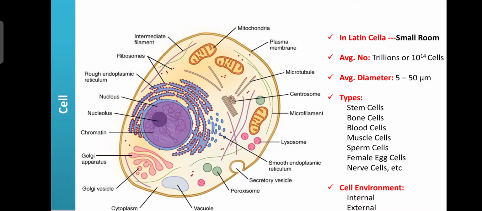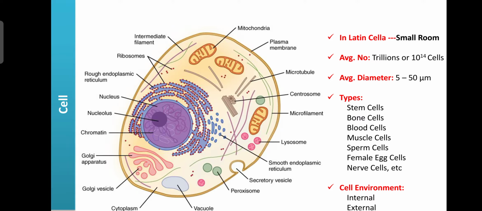Then blood cells. Our blood also has different types of cells: WBC, RBC, as well as platelets. These cells have their unique functions. WBC is involved in the defense mechanism, RBC is involved in the transportation of oxygen, and platelets are involved in clotting to prevent bleeding or hemorrhage. Then muscle cells, which are mainly present in the muscles.